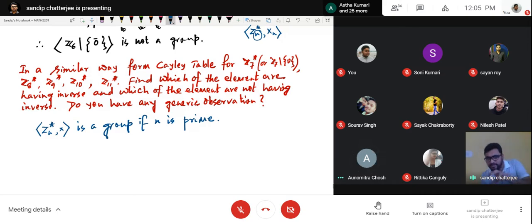Yes, sir. Because if n is prime, then every element will be co-prime to it. So then every element will have inverse, and identity is there. That is one. The other two properties, closure and associativity, are obvious. So this Zn star will be a group if n is a prime. That is an observation which we can make out of these tables.